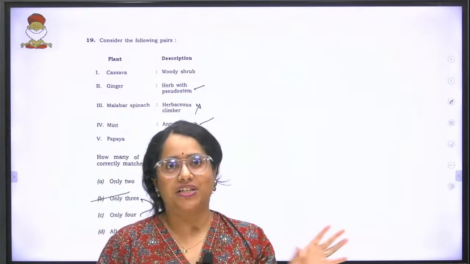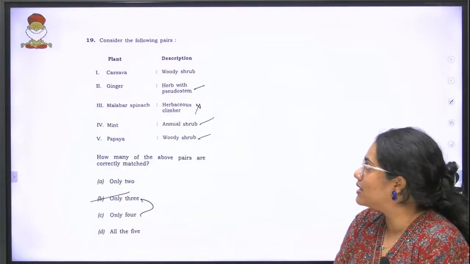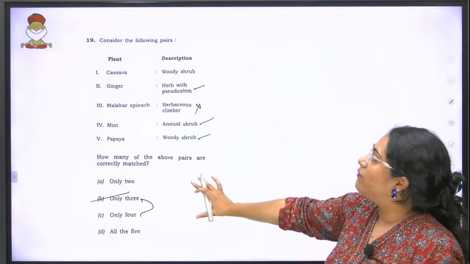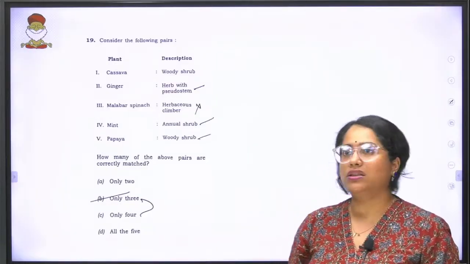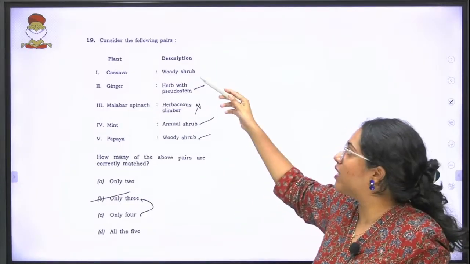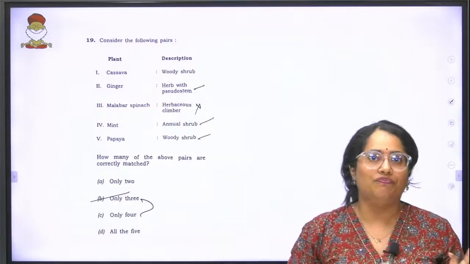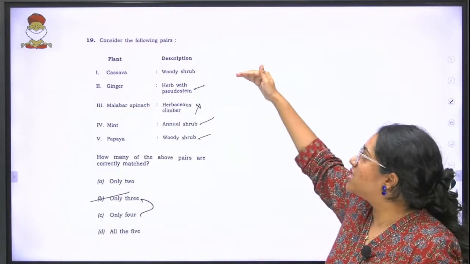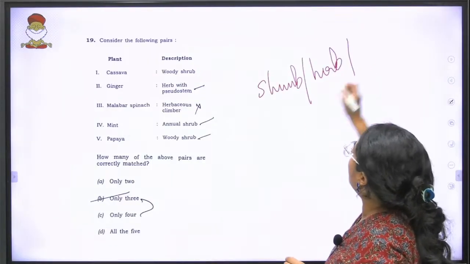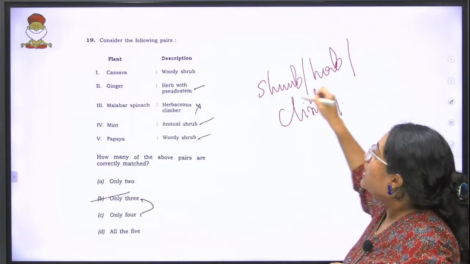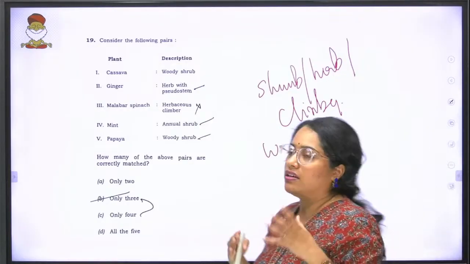Now let's move on to your 19th question. Again, this was the second species question that we had. Let's see if we can solve it in any way. They're asking how many of the above pairs are correctly matched. Let's look at the ones that we might know. This is one thing we all learn in our smaller classes. They're speaking about cassava, ginger, Malabar spinach, mint, papaya. They are asking, is it a shrub or a herb, or a climber? Is it annual or perennial? Is it woody or soft? All of these things are other topics.